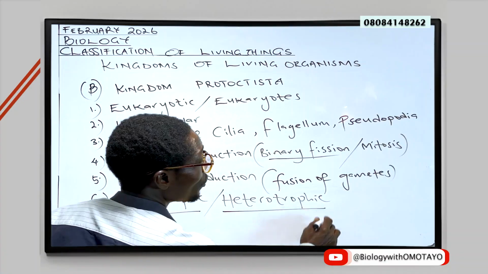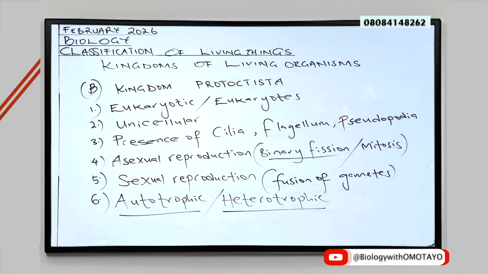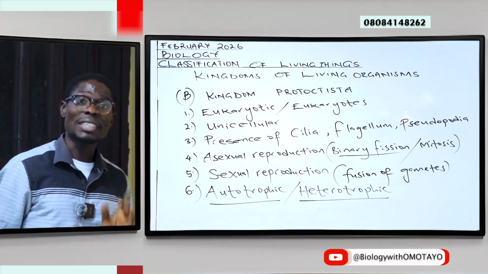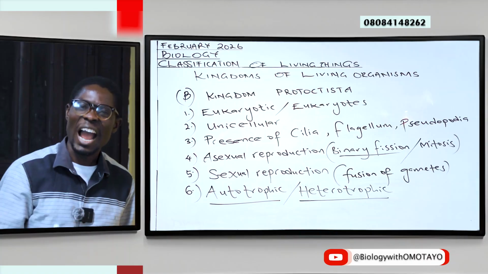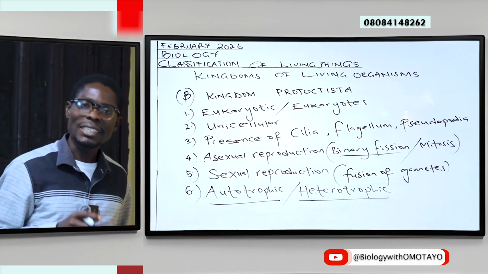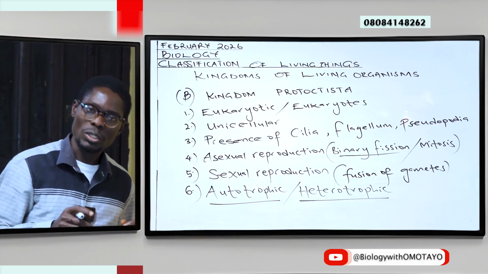Now we'll be looking at a few examples of organisms that are grouped under Kingdom Protoctista.